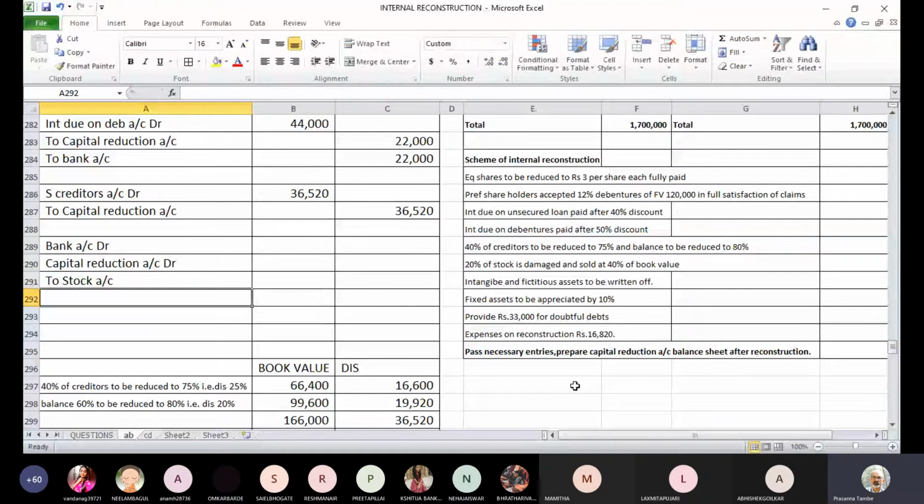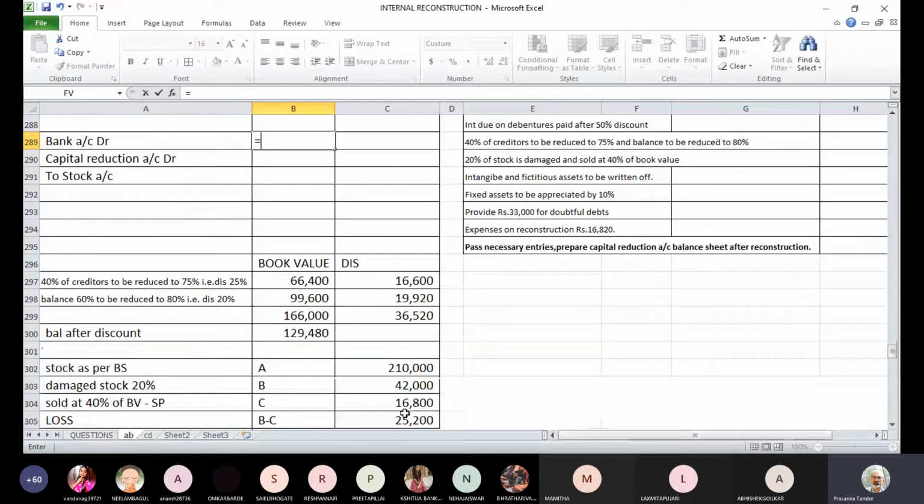Bank account will be debited for the selling price. What is the selling price? 16,800. Loss will be debited to capital reduction account, which is 25,200. And to stock account, the cost of this stock is 42,000 rupees. Original stock, the cost of it was 42,000. So the entry will be bank account debit 16,800, capital reduction account debit 25,200. This is basically for your loss.